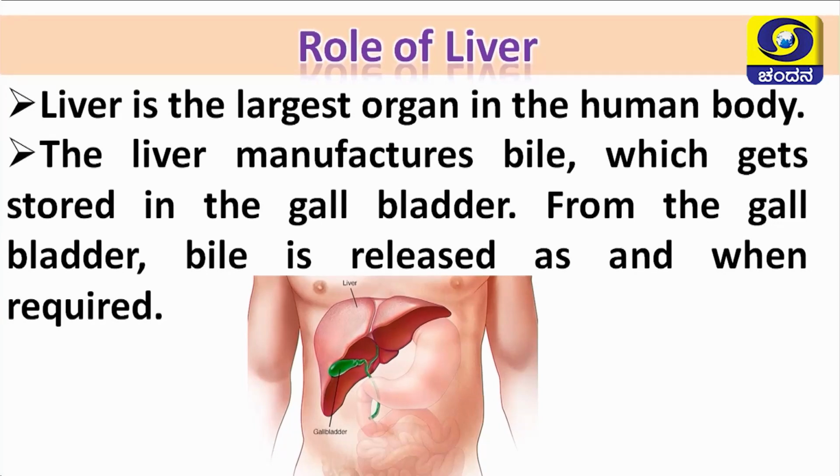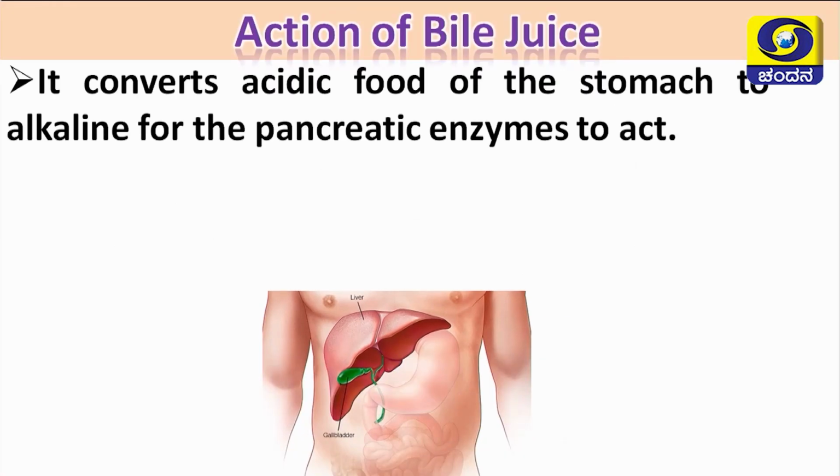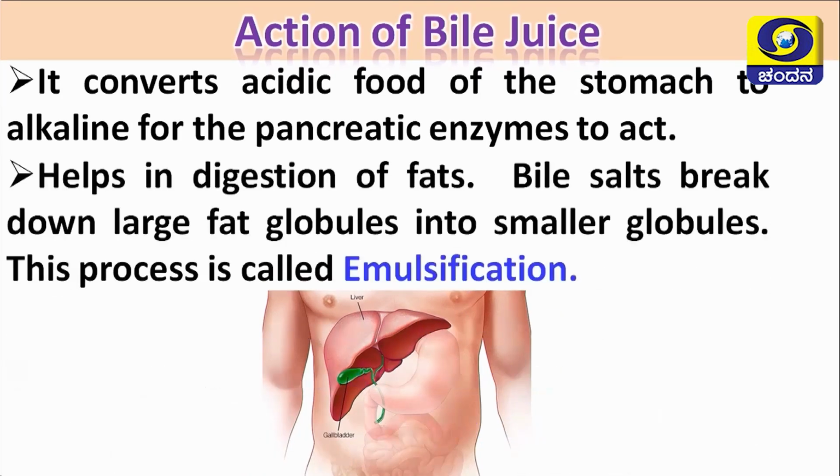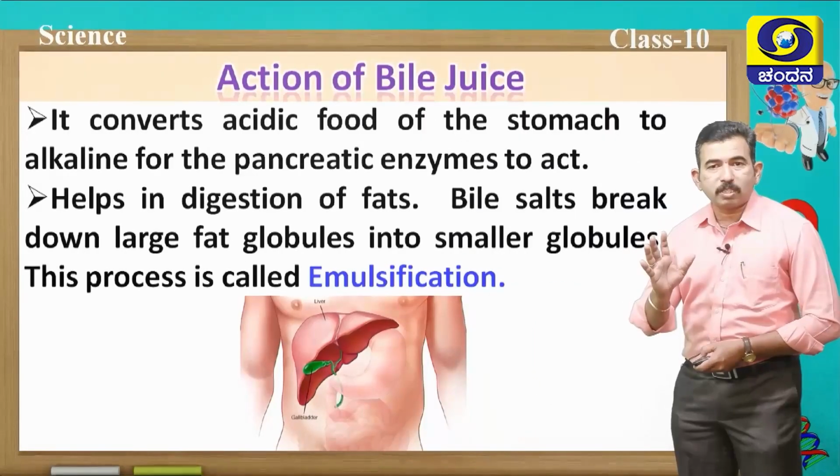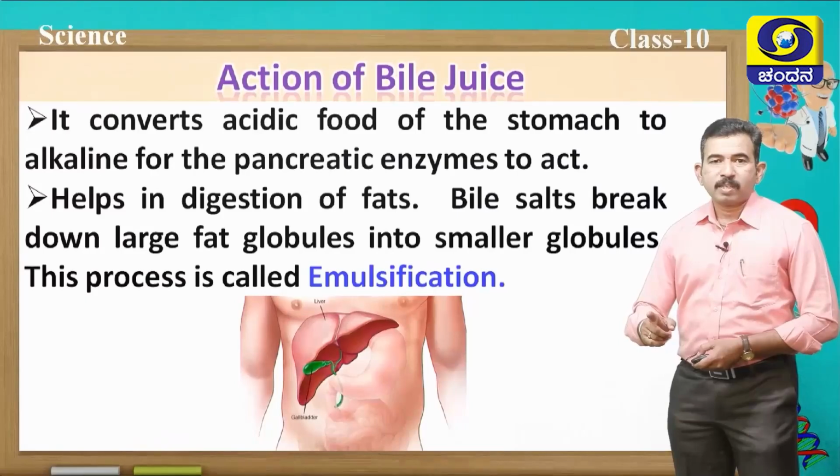Now let us discuss what is the important function of this bile juice. Yes, bile juice converts the acidic food of the stomach to alkaline for the pancreatic enzymes to act on it, and also helps in the digestion of fats. Bile salts break down the large fat globules into smaller globules, and this process is called the emulsification process. Remember, breakdown of large fat globules into smaller globules is called emulsification.